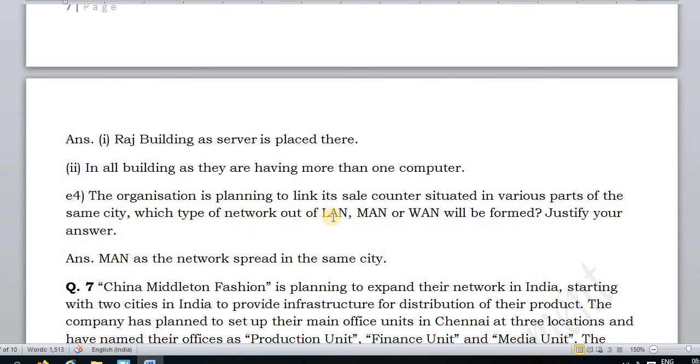The last question: The organization is planning to link its sales counters situated in various parts of the same city. Which type of network, LAN, MAN or WAN, will be formed? Now here the centers are situated in the same city. That's why the answer will be MAN, Metropolitan Area Network, and it is asked to justify your answer. That's why we are writing the reason as the network spreads in the same city. Okay.